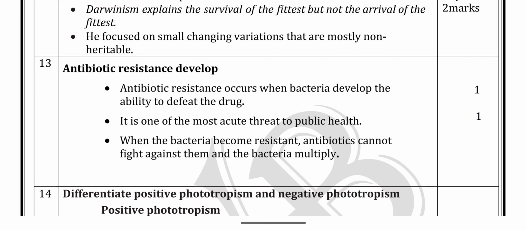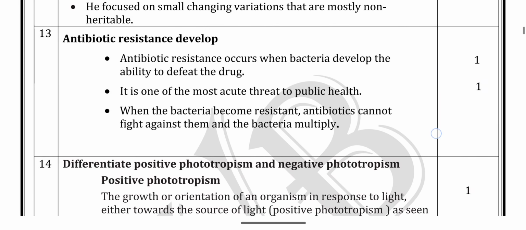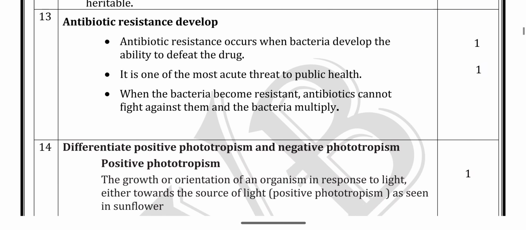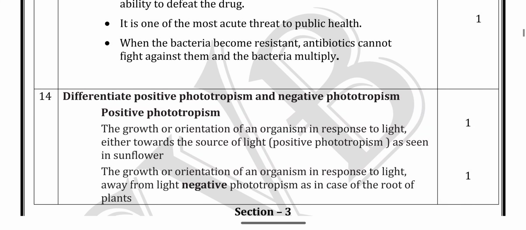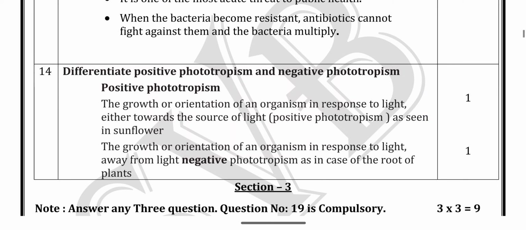So bacteria help to defeat the drug, acting as one of the immune systems of our body. For this explanation we have 2 marks. Next, the 14th question is taken from chapter 10, organisms and populations. We have an interior question. This is the only interior question in our 2 mark questions.